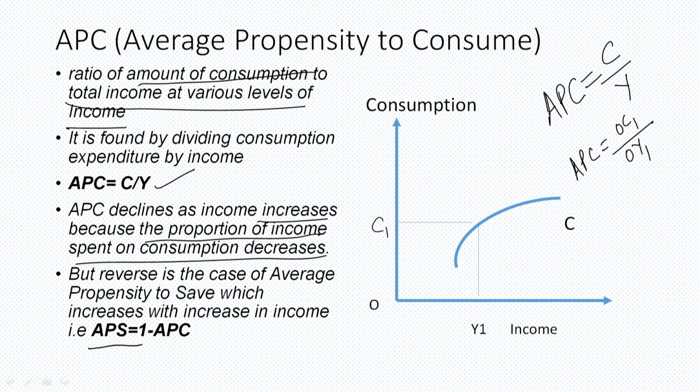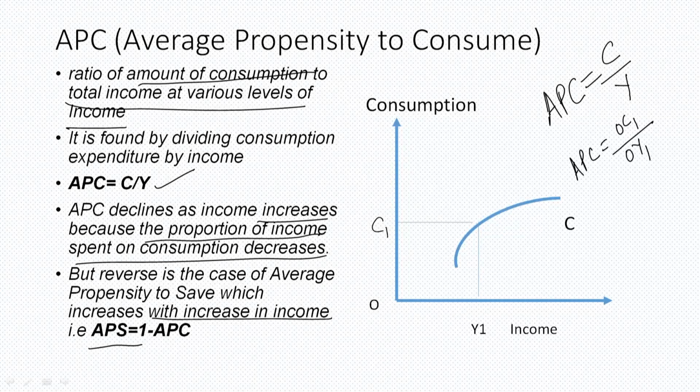There is another concept of average propensity to save. That means what? When APC goes down, APS increases with increase in income. Maybe a certain amount of income we are saving, our saving proportion in the income increases because our wants, our consumption desire have already been satisfied to a certain extent. See, I'm not saying that you'll stop consuming as your income increases, but the proportion which you are consuming of your income, that goes down, that diminishes.